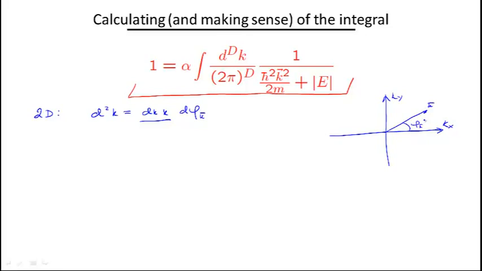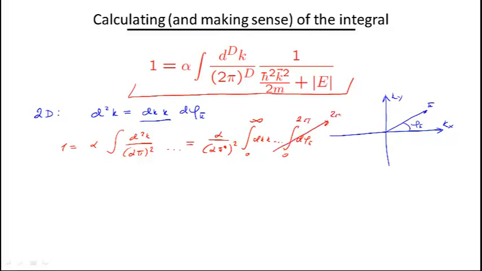What I'm saying here is that this equation that we're looking at can be written as alpha times the integral of d²k over (2π)², of this function. We can write it simply as alpha over (2π)² times the integral of dk times k over this function from 0 to infinity. So we integrate over all possible vectors, and there is an integral over the angles, but nothing depends on the angles. So this integral will simply give us 2π.